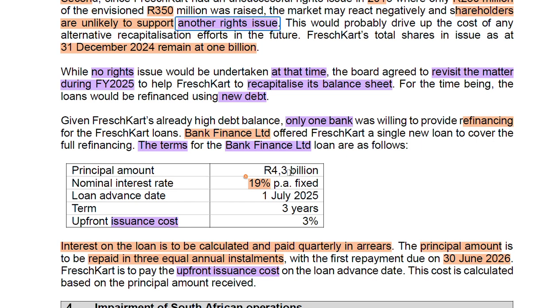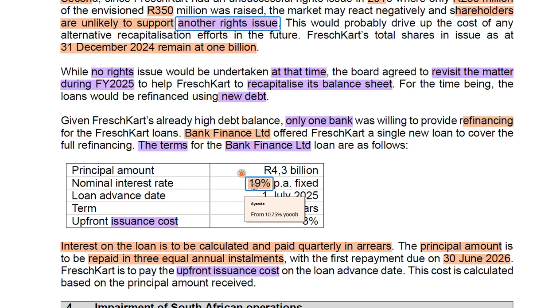We know 4.3 billion is the amount that we need to repay the loans that are due in September, so the total amount will be sufficient to cover the full amount of loans outstanding. They then said they will give us a nominal interest rate of 19%. This is very high considering that our current loans are sitting at 10.75%.